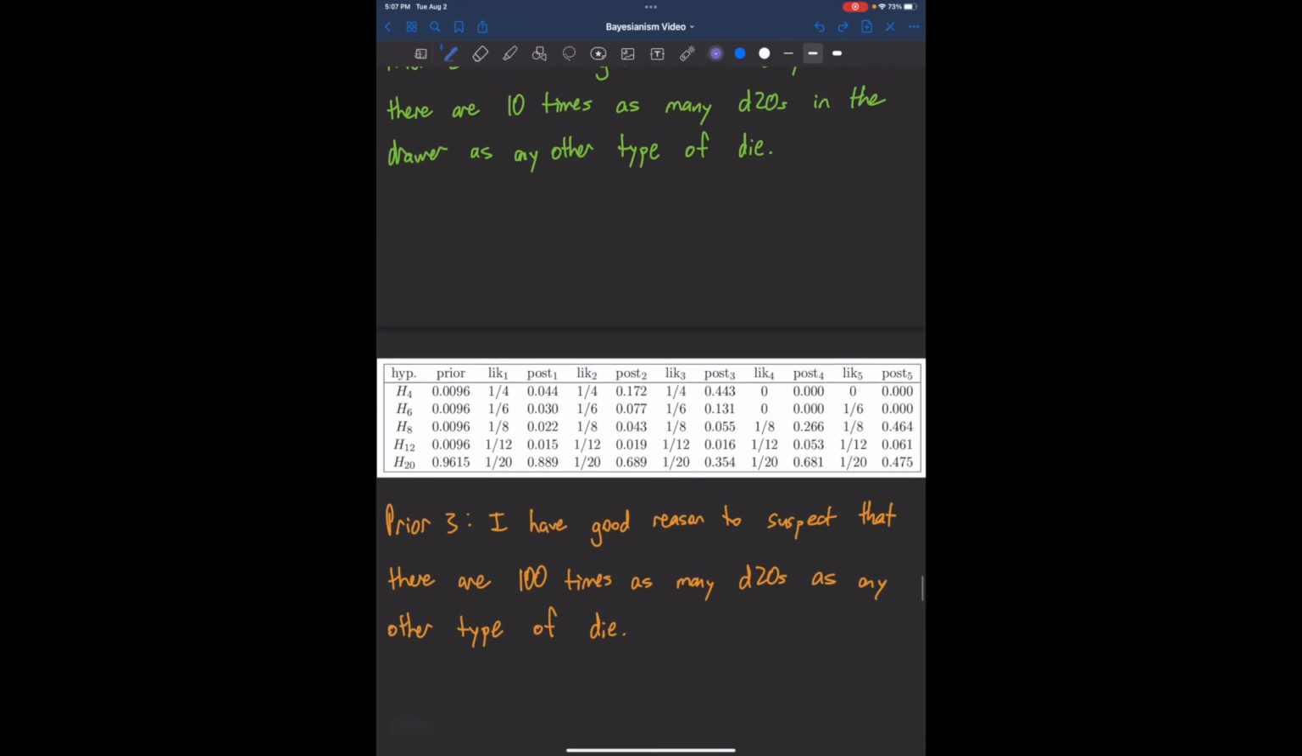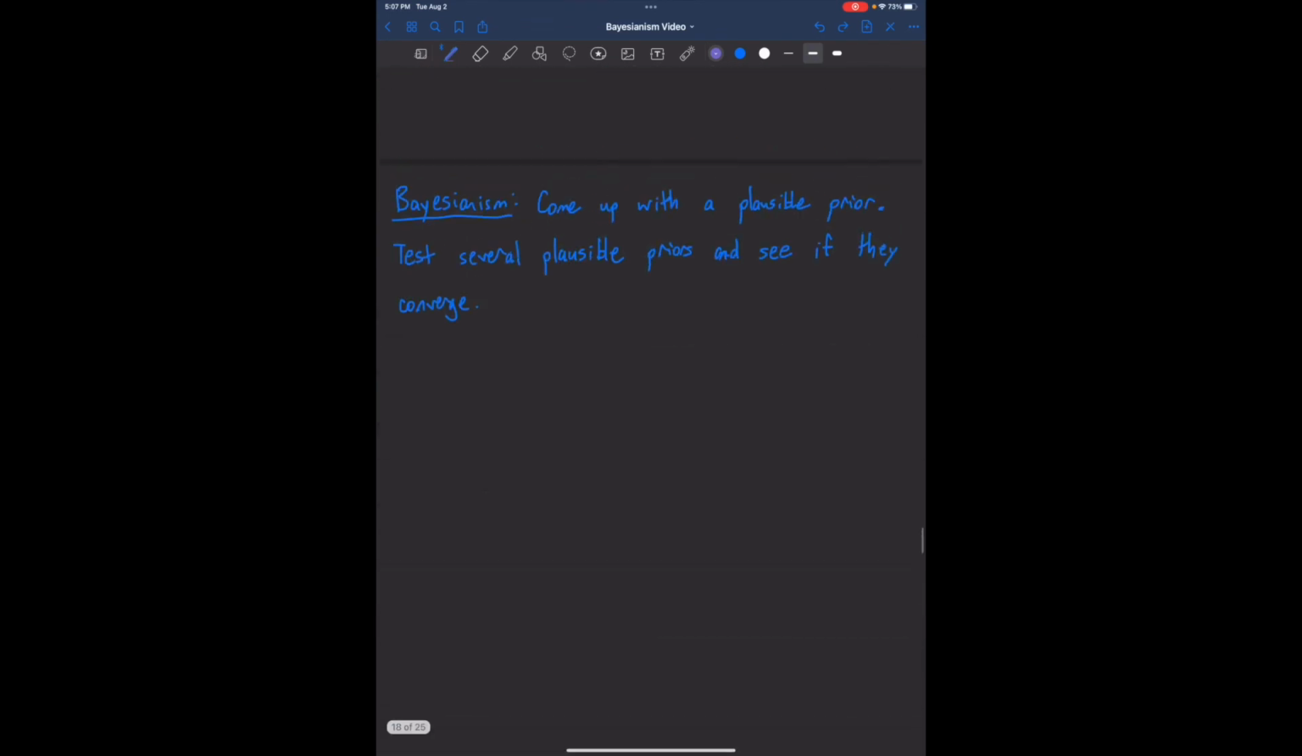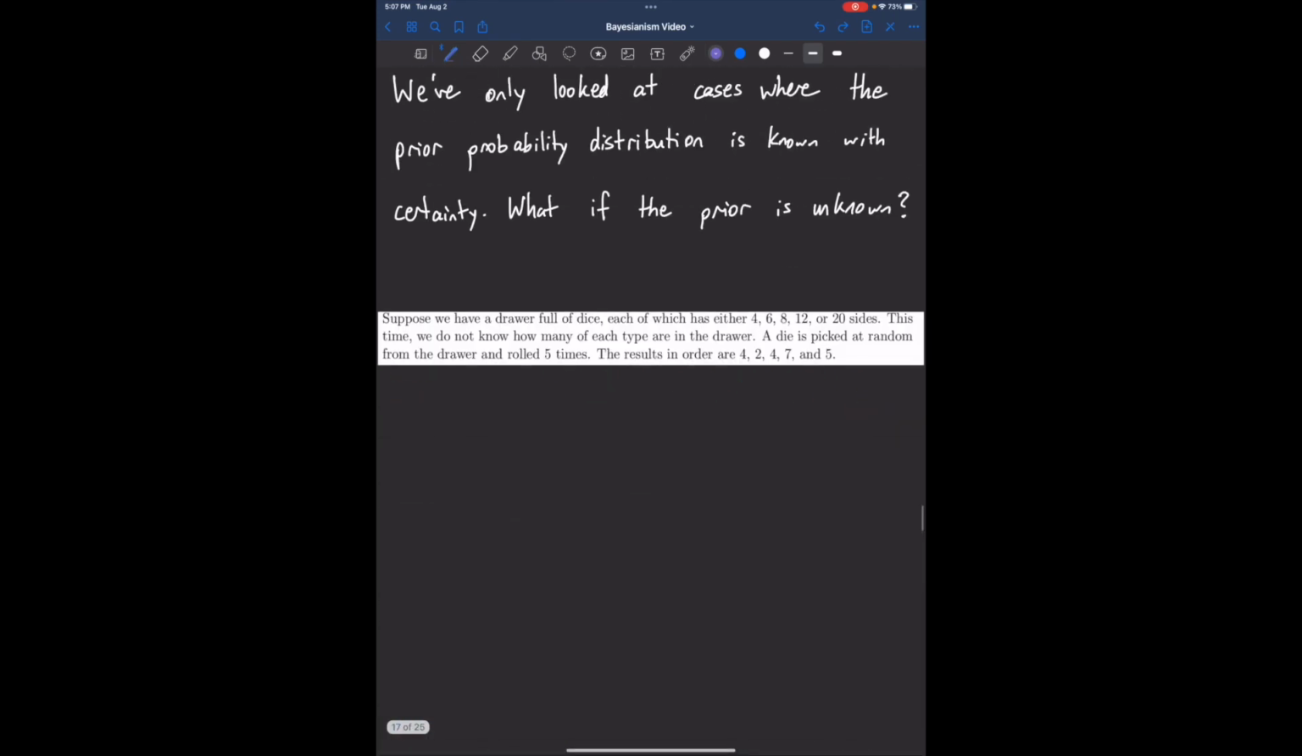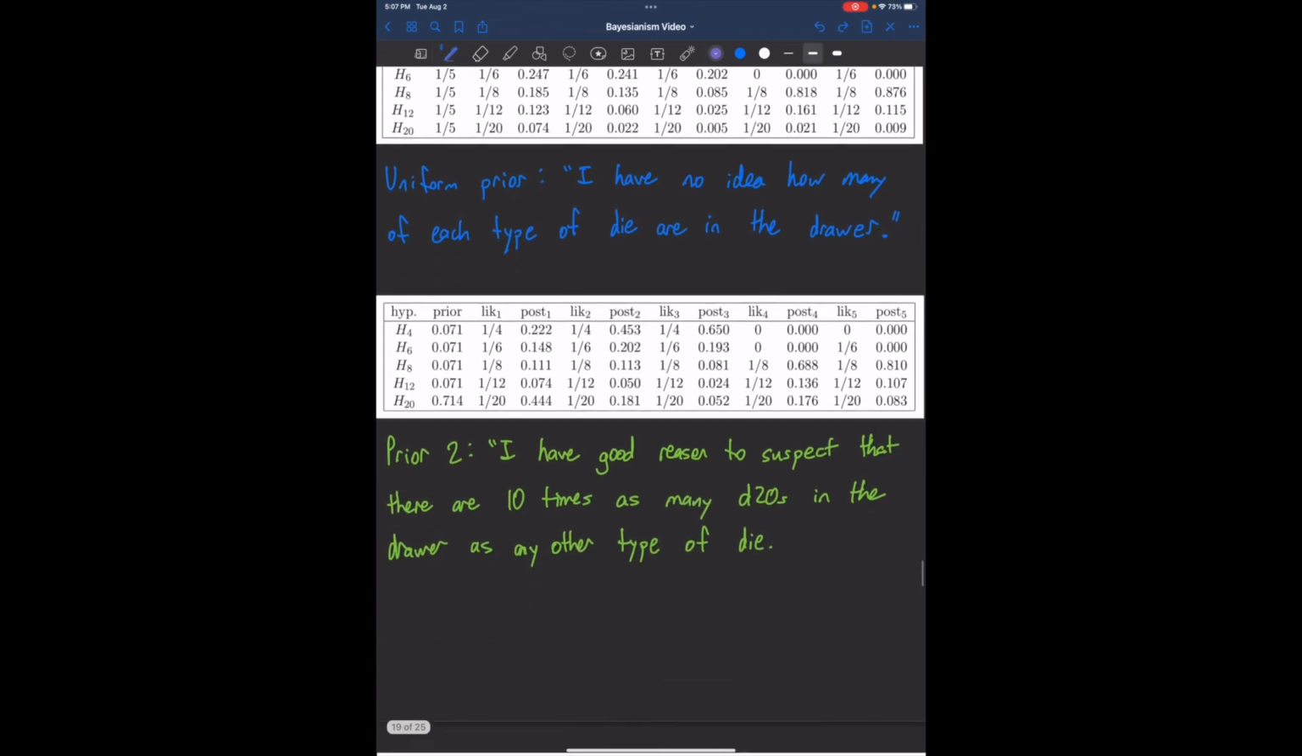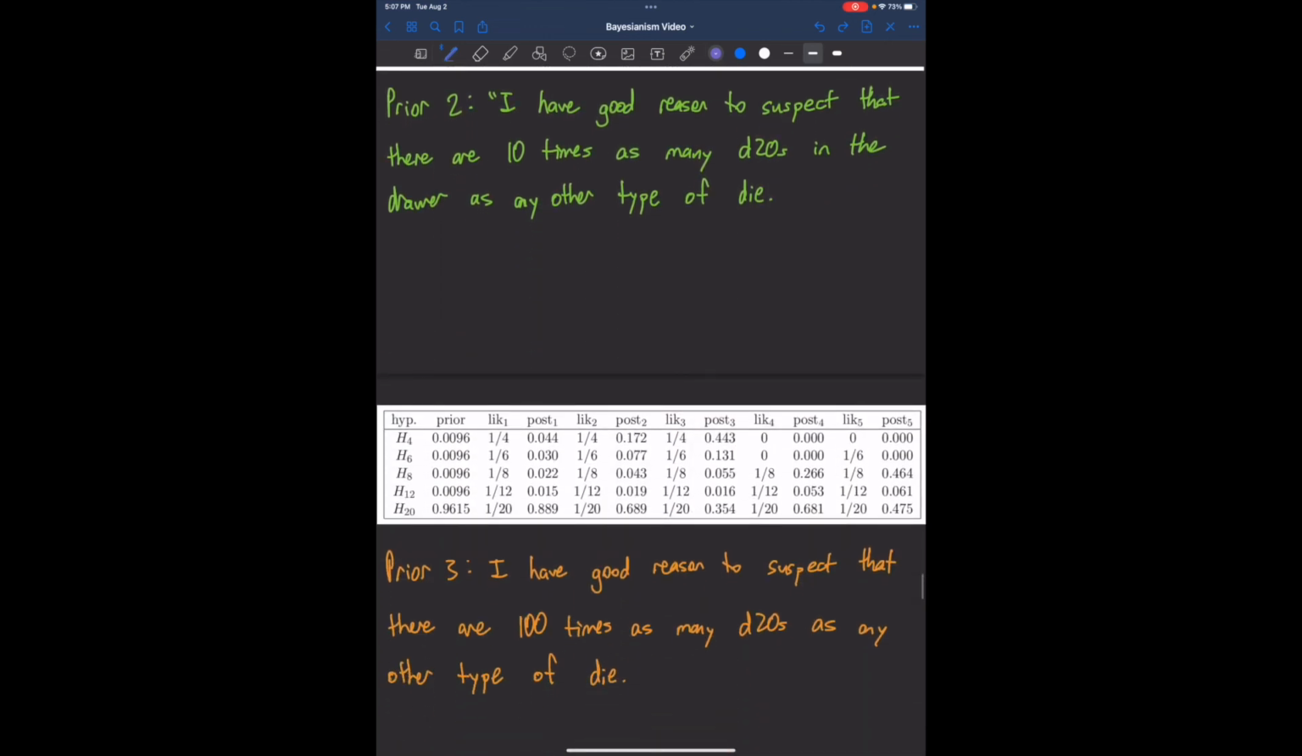If you have good reason to suspect that there are 100 times as many D20s as any other type of die, you use a different prior. Then things start looking interesting. All of a sudden, the 20-sided die, even with this data, which seems like this data wouldn't come from a D20, if you have such a strong prior probability placed on the 20-sided die, the 20-sided die can still be the most likely one.